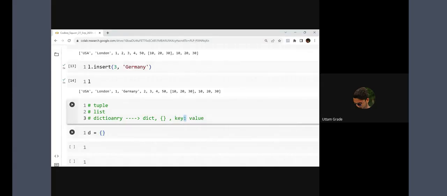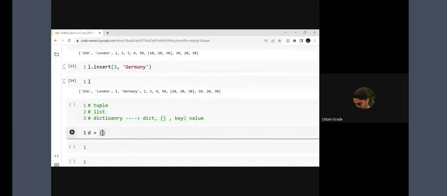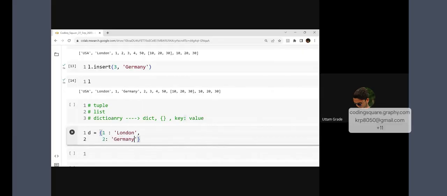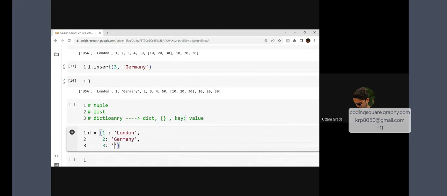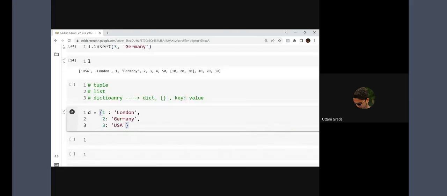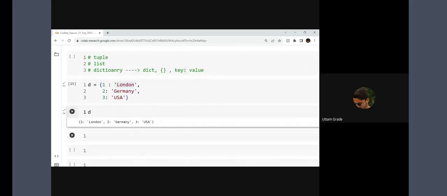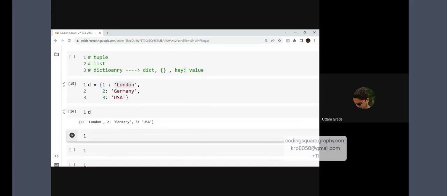I can write like this: one colon London. That's my favorite place, I used to write London again and again. Two colon Germany. Three colon USA. This is my dictionary. Before the colon it will be my key, after the colon it will be my value. So if I print D again, what will happen? This is my D. This is how we can create a dictionary, right?